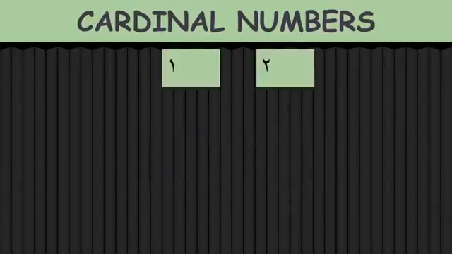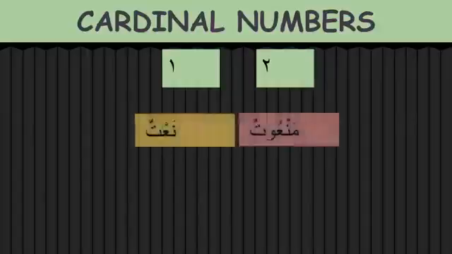But before we proceed, we'll just recap what we've learned in book 1: wahid and ithnan come as a na'at to a man'ud. That means they come as an adjective and have the same characteristics of the man'ud.